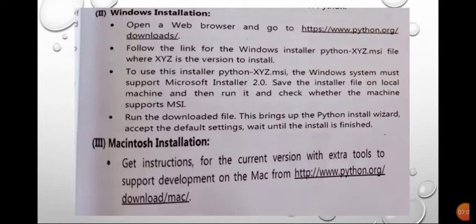Macintosh installation. This is the Mac operating system. For that purpose, you have to get instructions for the current version and extra tools to support development on Mac. So you have to open the browser. You will get the information on how to download Python for the Mac operating system on this website.